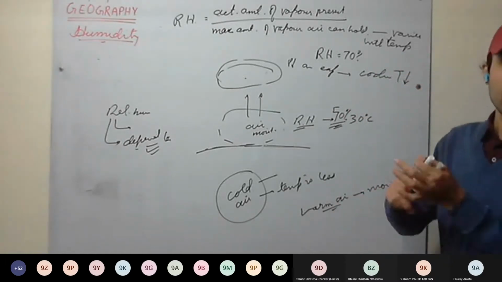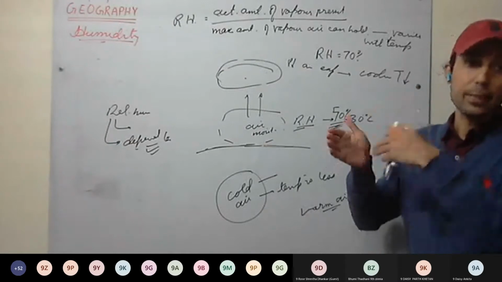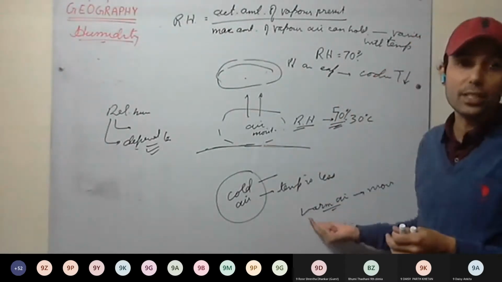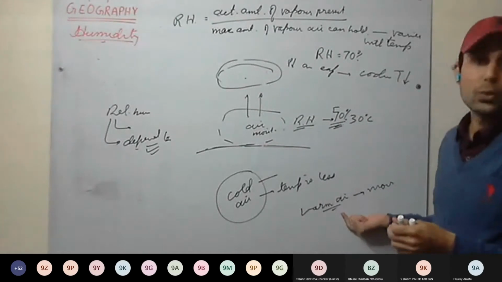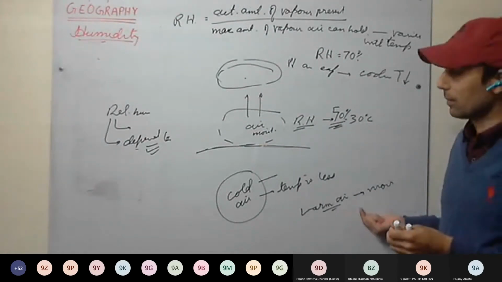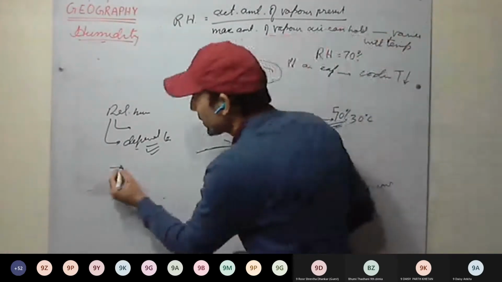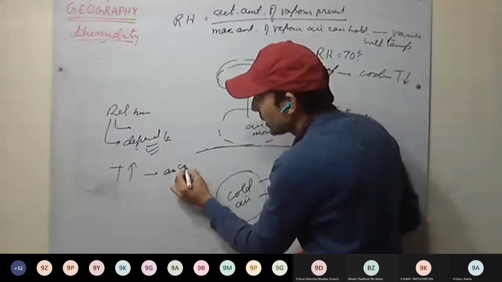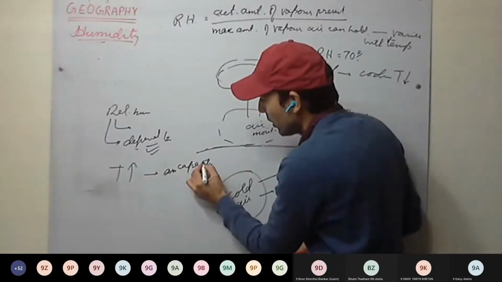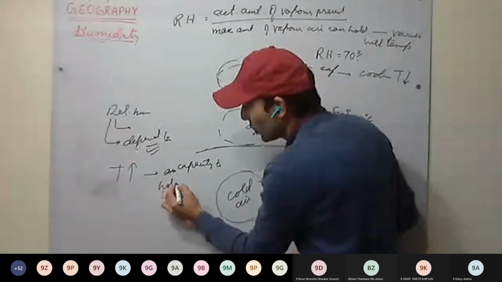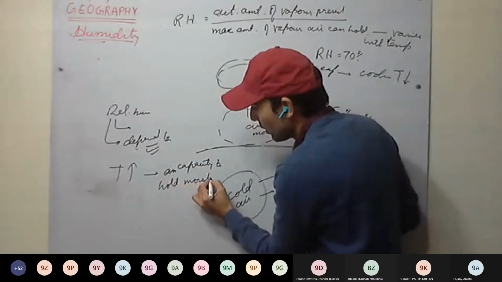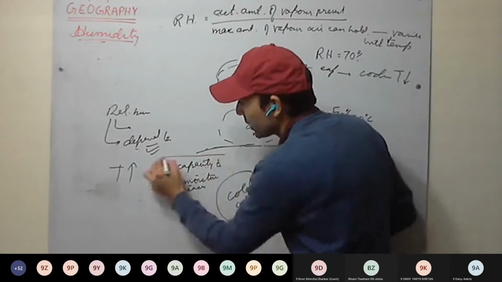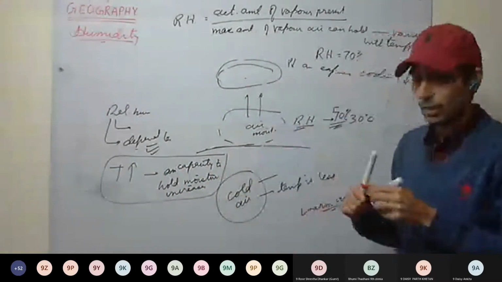So as we increase the temperature of the air, its capacity to hold moisture increases. Always remember this one.